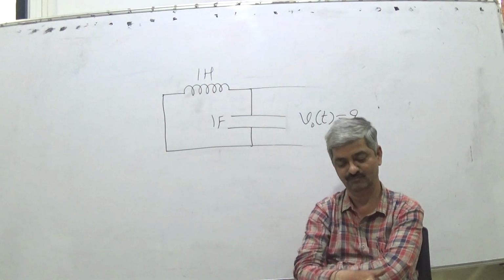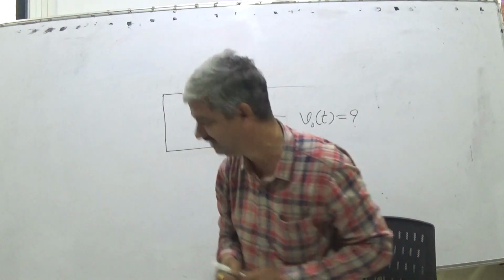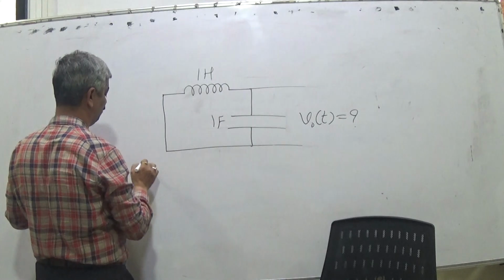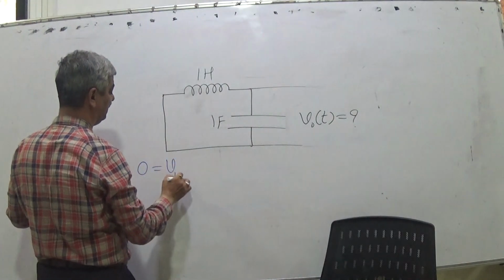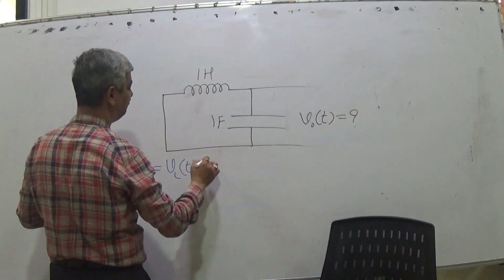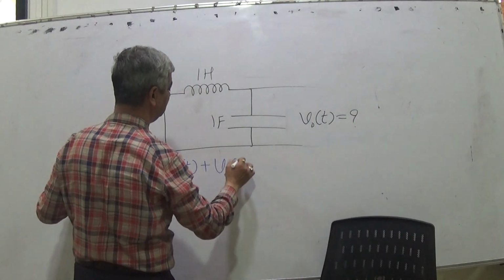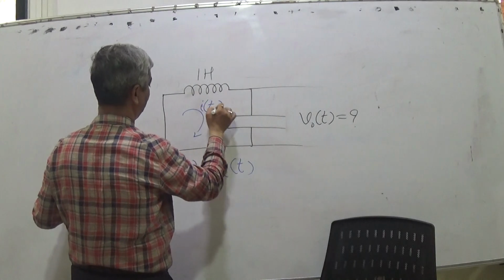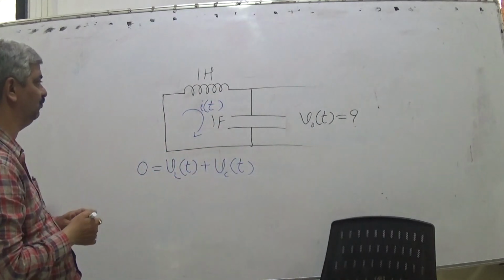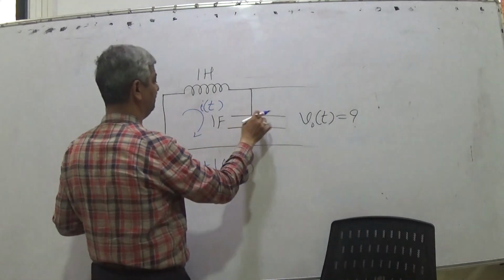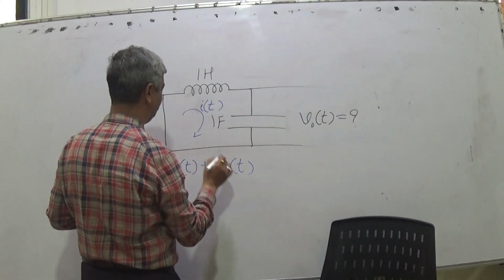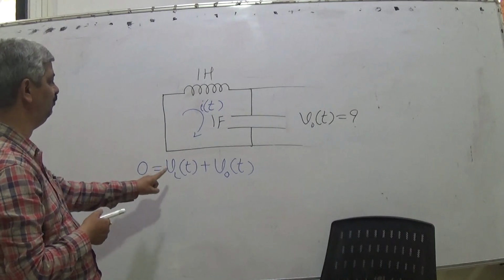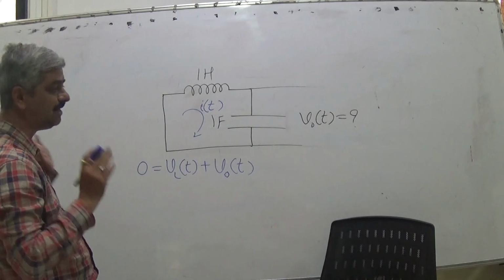So we proceed, again very simple. This v(t) is 0. So 0 is equal to vL(t) plus vC(t), and i(t) is the same. 0 is equal to vL(t) plus vC(t), but vC(t) is vo(t), so I write 0 is equal to vL(t) plus vo(t). So what do I want?